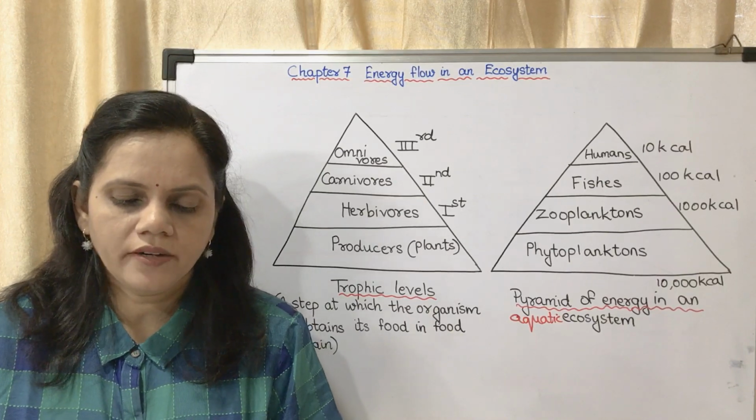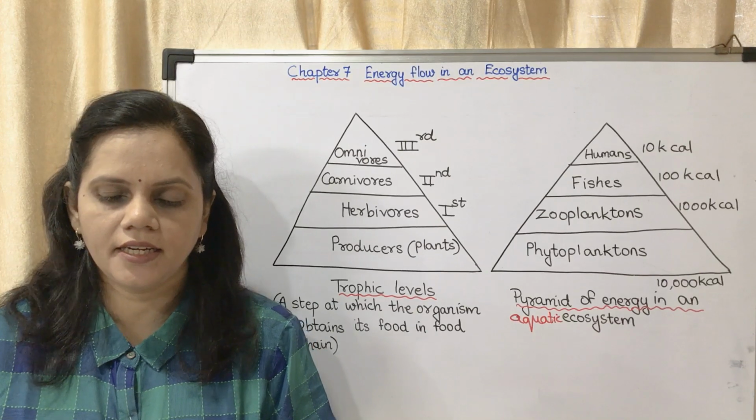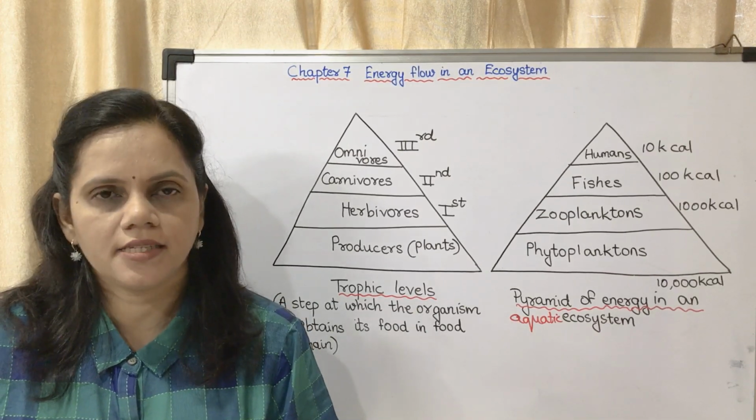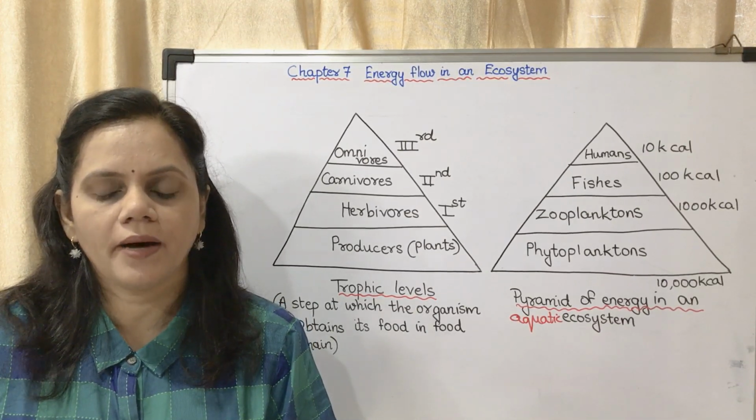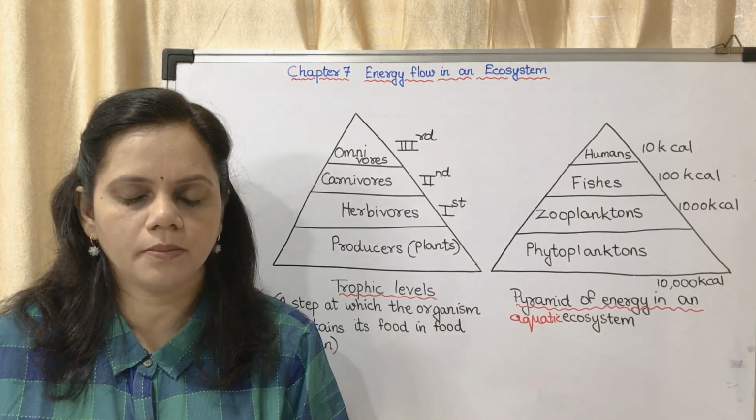Next, what will happen if there were no decomposers like microbes and fungi in nature? Write the answer. Recycling of biotic and abiotic factors would not have been possible.